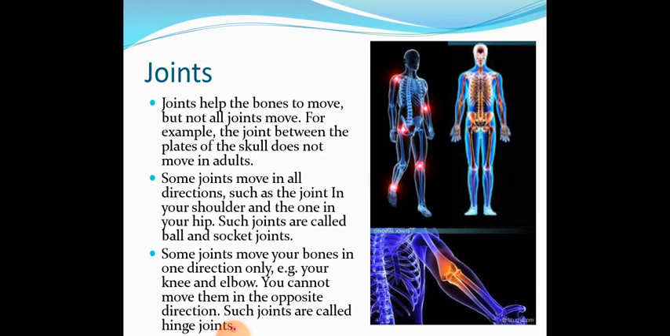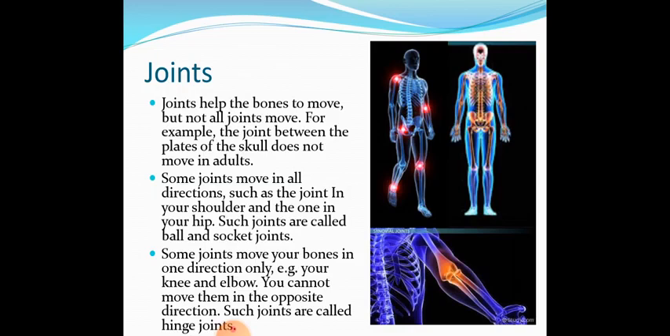Now what are joints? Joints help the bones to move, but not all joints move. For example, the joint between the plates of the skull does not move in adults. Some joints move in all directions, such as the joint in your shoulder and the one in your hip bone, that can move in all directions.